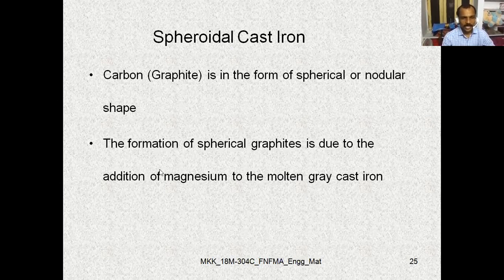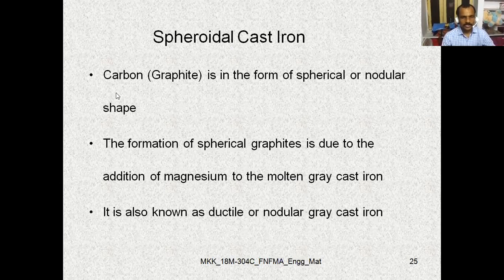So whenever we add magnesium to the molten gray cast iron, the spherical graphites are formed. This spheroidal cast iron is also known as ductile gray cast iron or nodular gray cast iron.